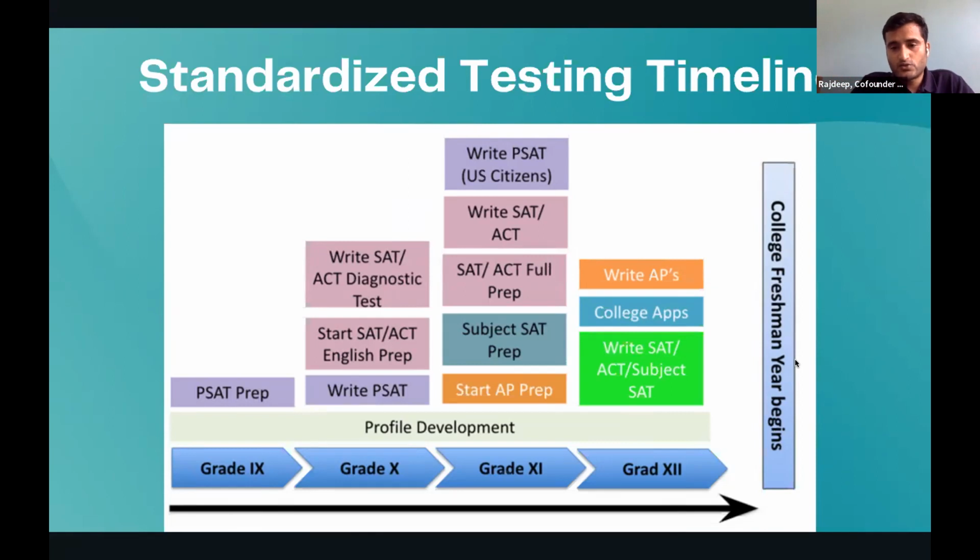Now, once you move to grade 12, you hardly have time left. You're largely focused on your college applications. If by any chance you reattempt your SAT or an ACT, you would do that. They're no longer subject SATs, so you can ignore that part here. And as I've told you earlier, there are some students who realize that they want to write AP later. After grade 12, they could do that as well. However, this time, it's only for the college credits, and it will not help for your college applications, right? So that is how the standard timelines look.